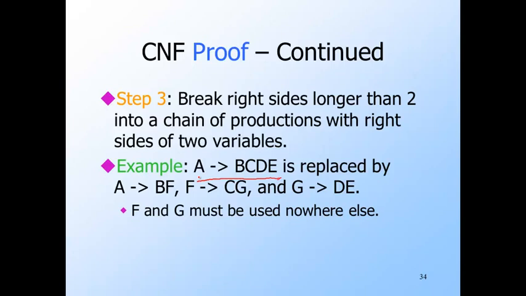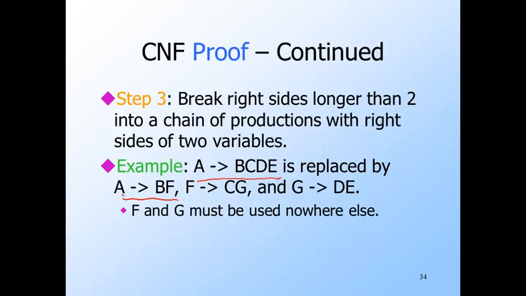They may not appear in the new grammar except as we describe here. In general, if the body consists of n variables, we need n minus 2 new variables. The job of the first new variable, F, is to generate the whole body, except for the first symbol, B in this case. That is, we replace this A production by A goes to B F.